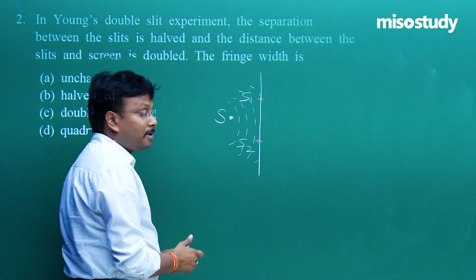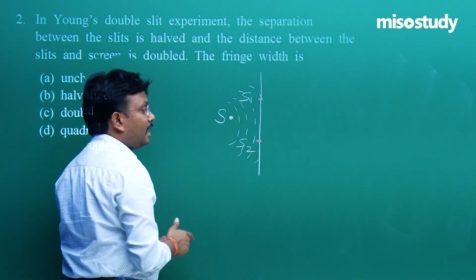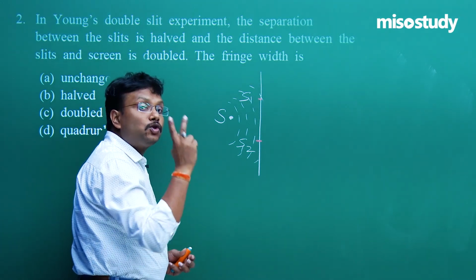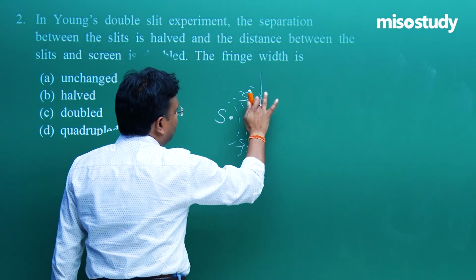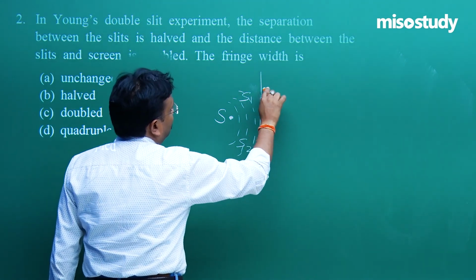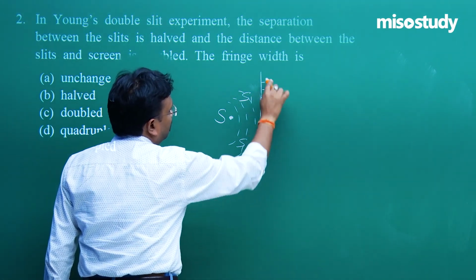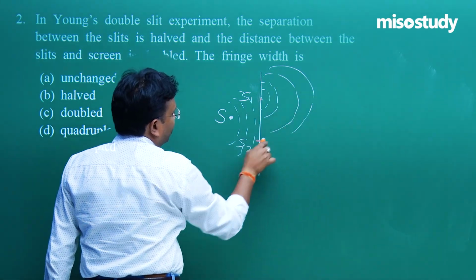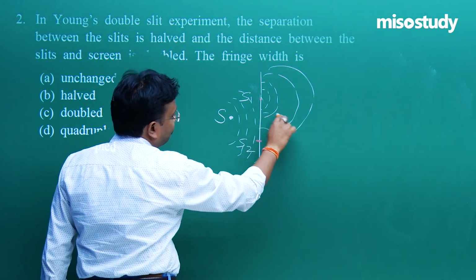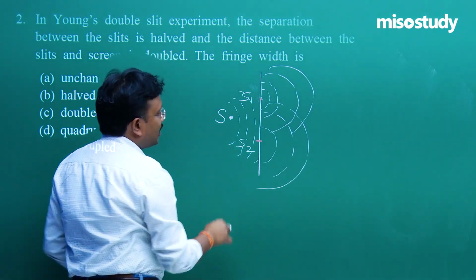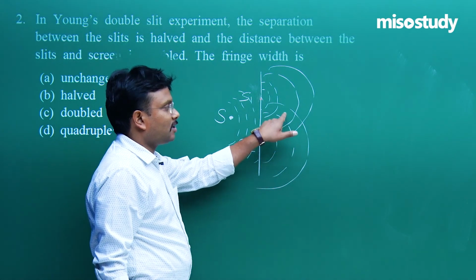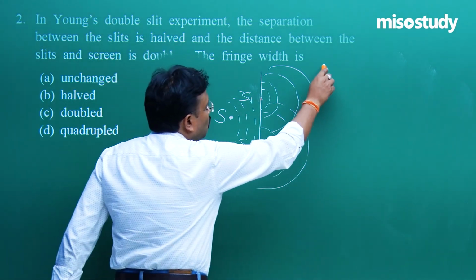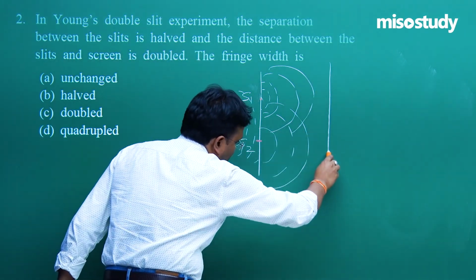As per Huygens principle, this S1 and S2 will start acting as two independent sources. So from this, waves spread this way. Similarly, from here. Now consider this, and so on. And then you are placing a screen.